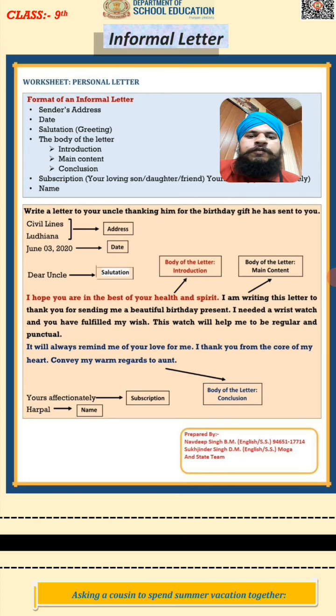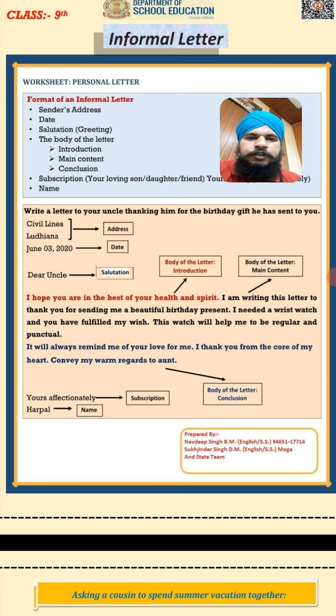We will convey our regards to the other family members. So at the last, subscription, yours affectionately, yours lovingly, you can write here, and after that your name. Like here is written Harpal. So here you can write your name like Gurpreet, Gurpreet Kaur, and other students can write according to their name.